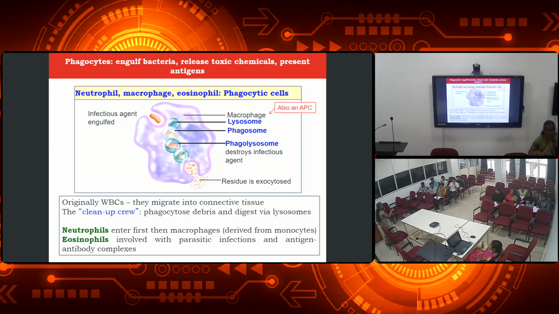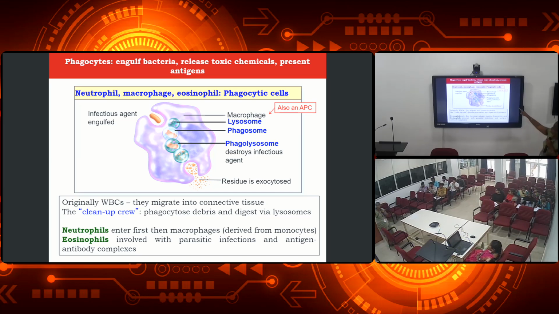When the infecting pathogen enters our body, those cells will capture it. Soon after it captures, the macrophage cells have lysosomes. Lysosomes are nothing but enzymes which lyse the protein molecules, right? Even a virus is coated with protein. Even a bacterium's cell wall is made up of proteins. If those proteins are cut out, what will happen? It will not proliferate. It will die. Okay.